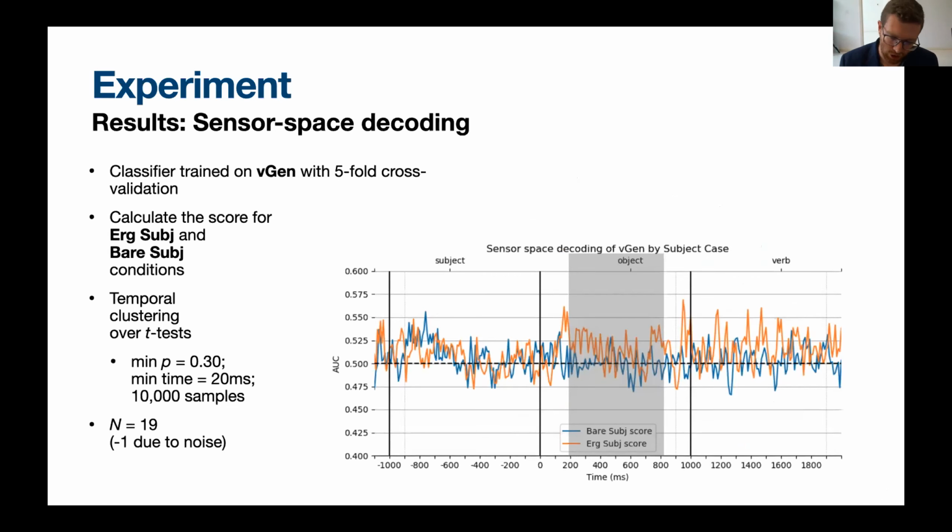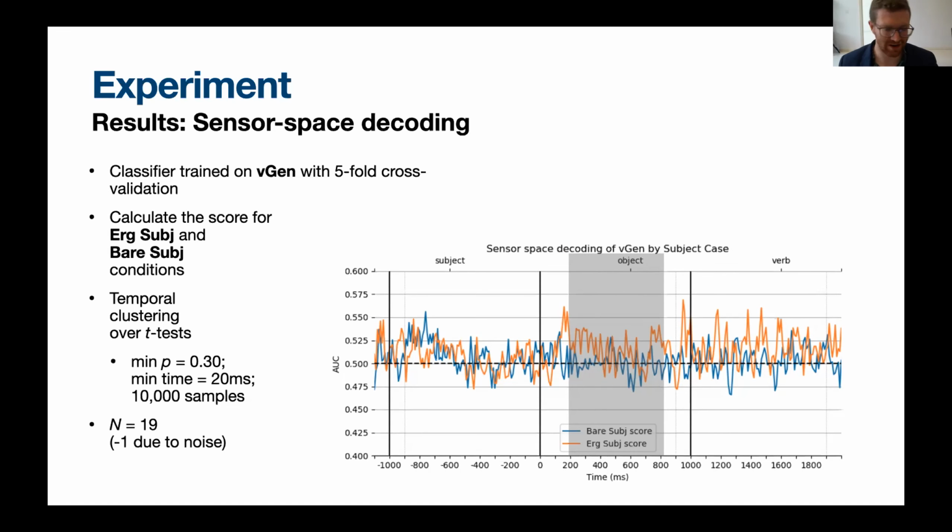So the orange line here, this is a bit confusing. The orange line corresponds to the accuracy of the classifier trained on the sentences where the subject is ergative, meaning that the object is the relevant signal to the comprehender as to what verb feature they should expect. The blue line then corresponds to what happens when the subject is the relevant cue for the verb's gender feature. And the gray block here corresponds to where we found a significant cluster. So this is a very big cluster, right?